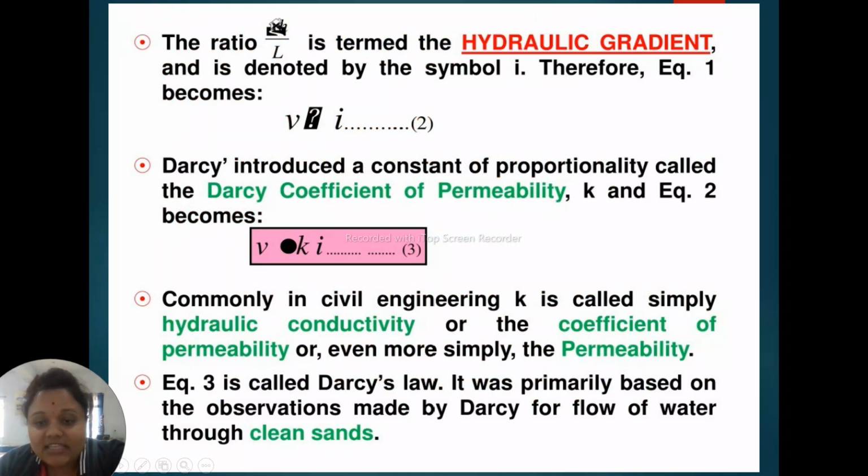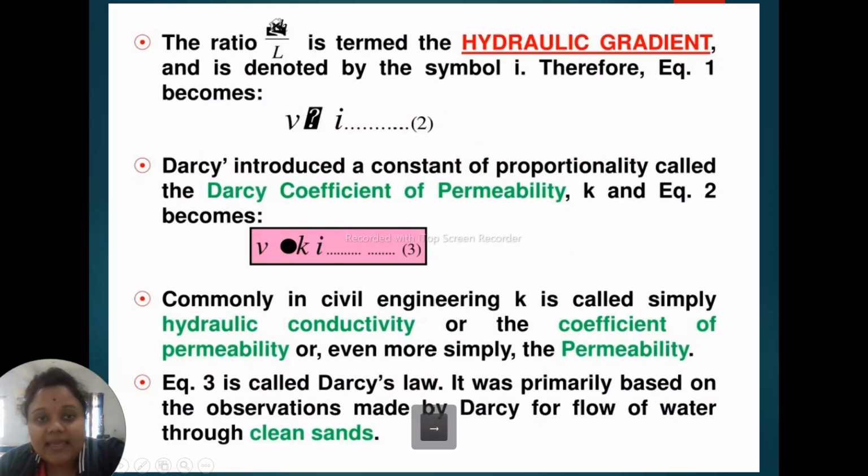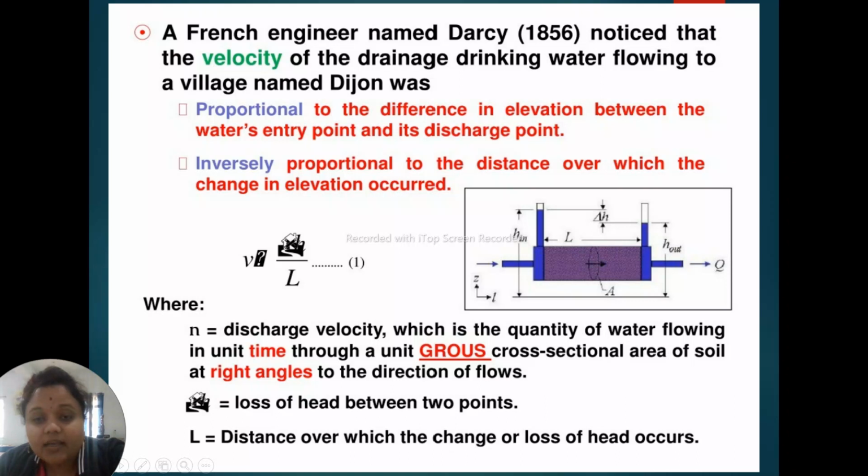So delta H by L we generally call i, the hydraulic gradient. So what is hydraulic gradient? It is the ratio between loss of head between two points to the distance over which the change or loss of head occurred.